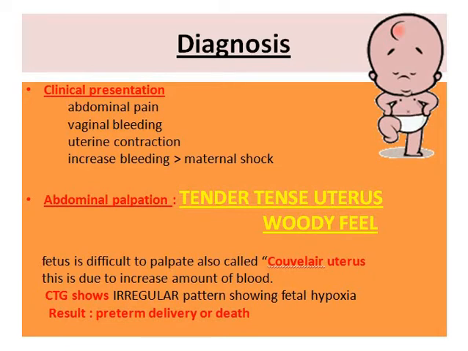Now, upon abdominal palpation, when this antepartum hemorrhage has occurred, there will be tenderness and the uterus will be tense. It would have a woody feel and the fetus will be difficult to palpate. This is also known as curvilinear uterus. This is due to the increased amount of blood present inside the uterus. Now, the CTG will show irregular patterning that will indicate fetal hypoxia, and this will also result in preterm delivery, or miscarriage, and even the baby will be delivered prematurely, or even there will